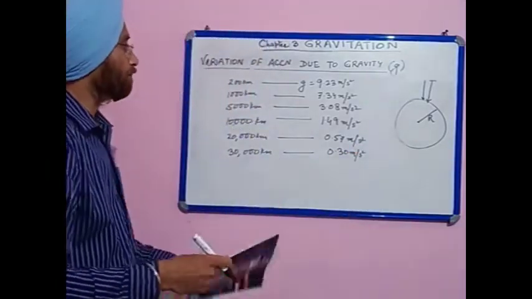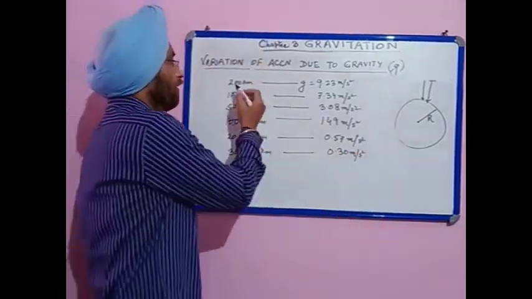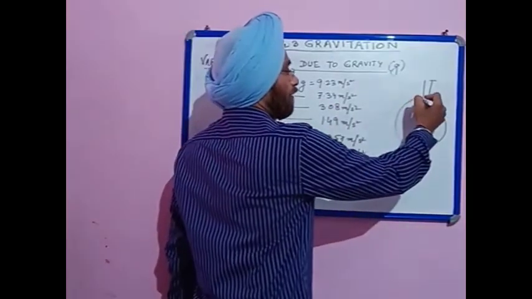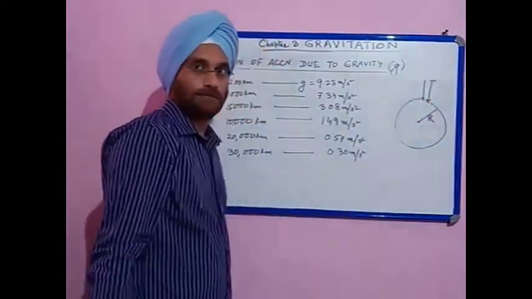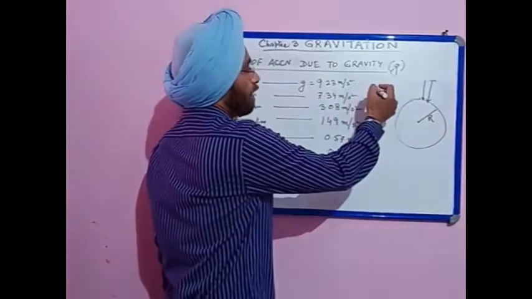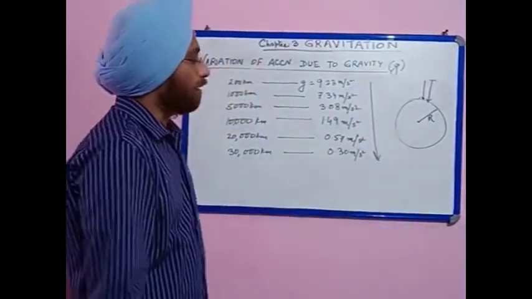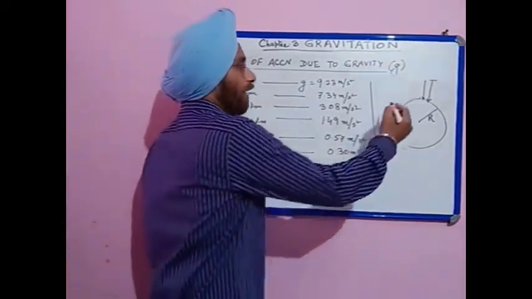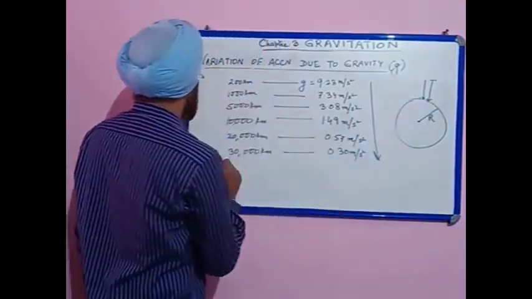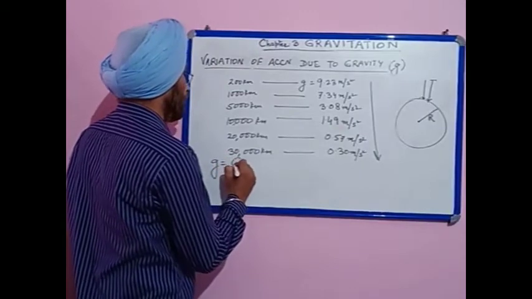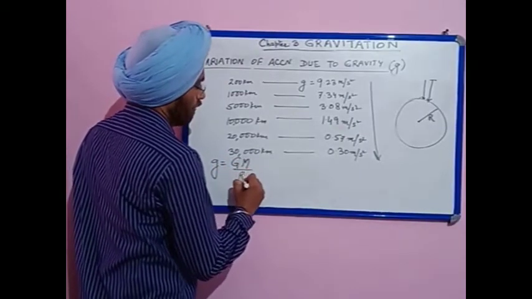Now see, we are seeing that as we are moving away from the earth, g is gradually decreasing. That means acceleration is decreasing. So here it can be shown with GM upon r square.